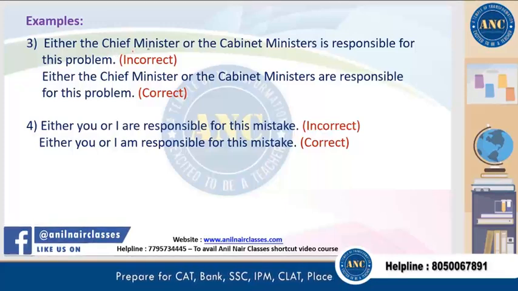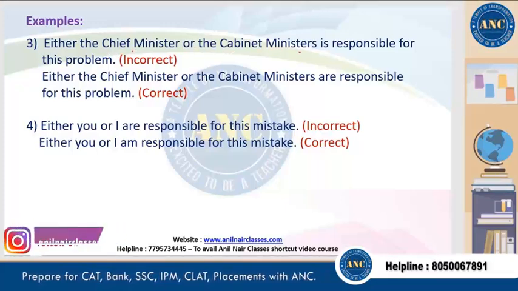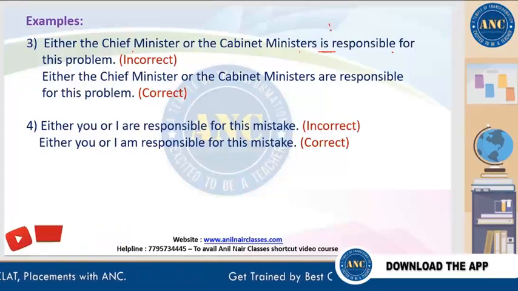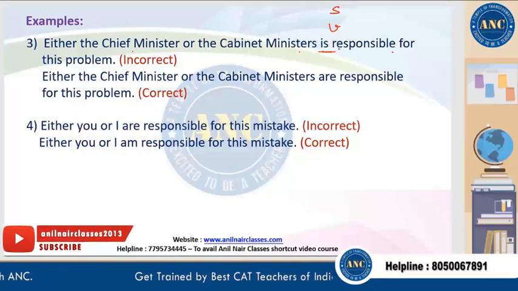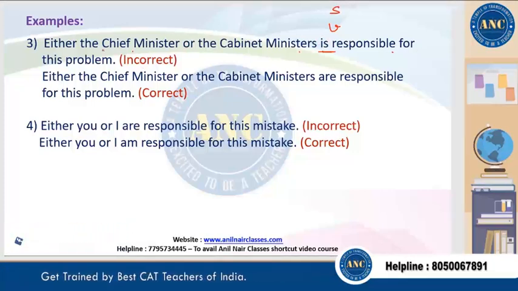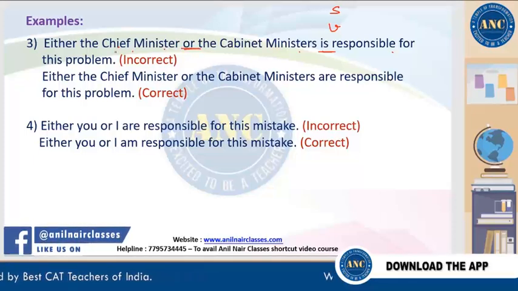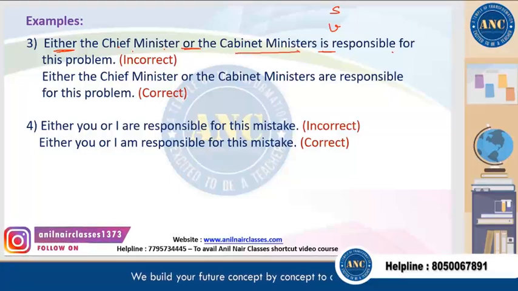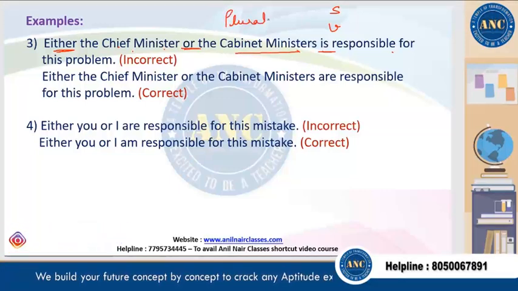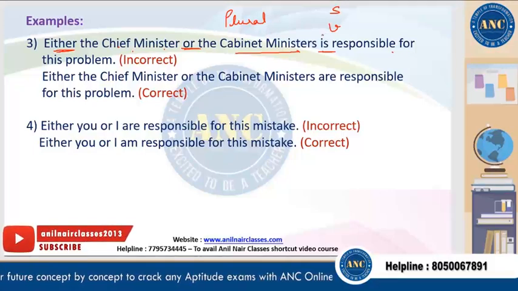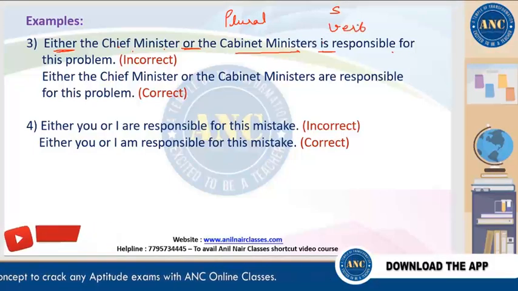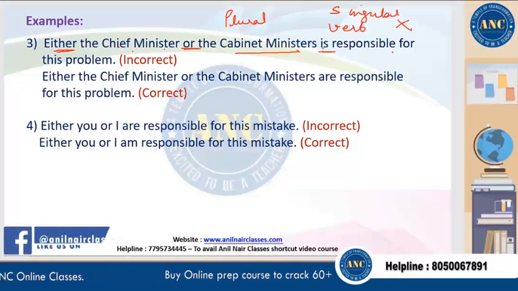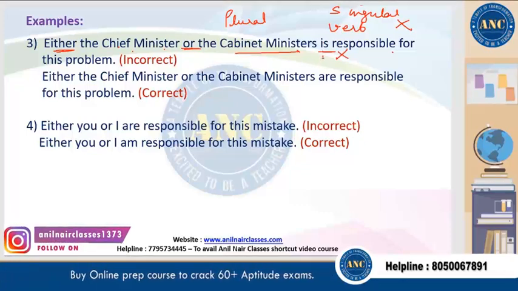See one more example. Either the chief minister or the cabinet ministers is responsible for this problem. So we'll find out the verb. It's a singular verb, right? So who is responsible for this problem? Either the chief minister or the cabinet ministers. So either and or, when you see the nearest one, cabinet ministers is in the plural form. But the verb is in the singular form. So subject verb agreement is not there. This is wrong. It should be changed to are.